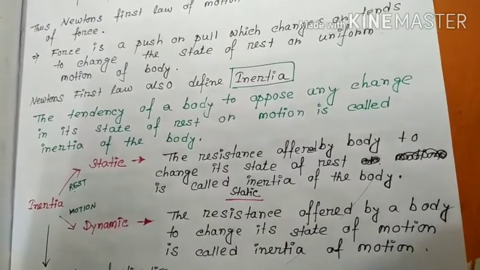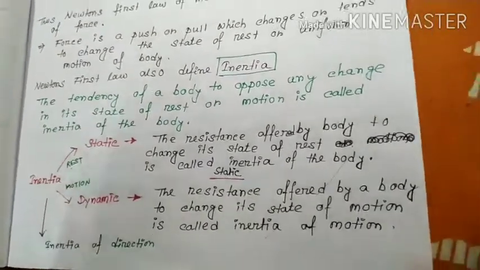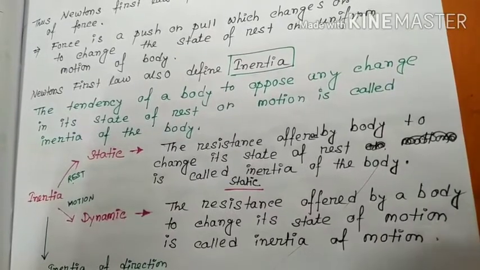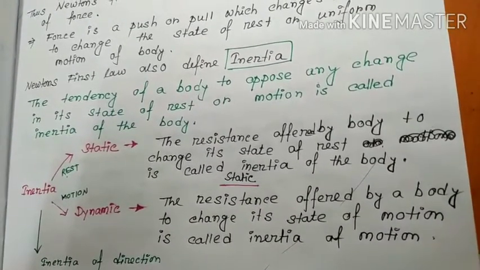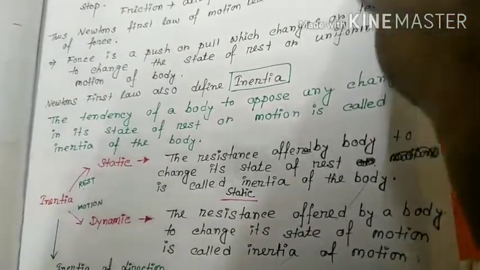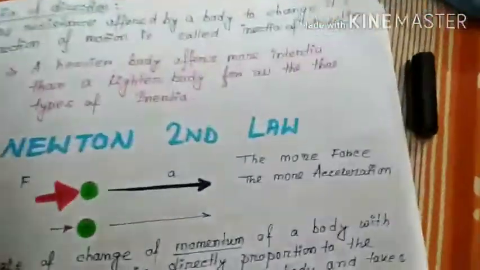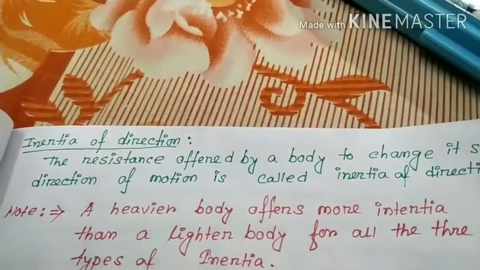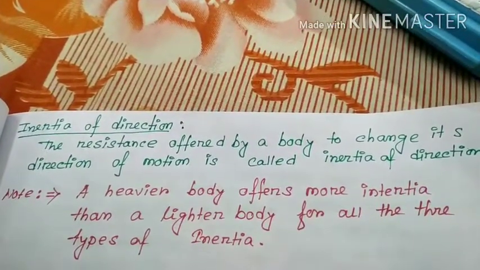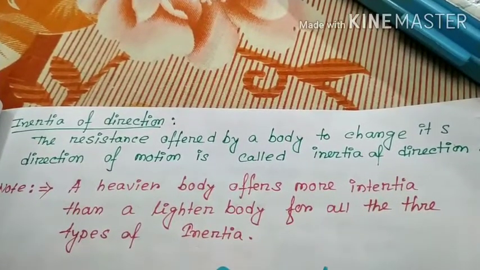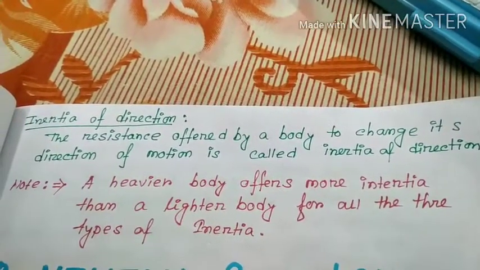What is inertia of motion? The resistance offered by a body to change its state of motion is called inertia of motion. And the last one, what is inertia of direction? The resistance offered by a body to change its direction of motion is called inertia of direction.